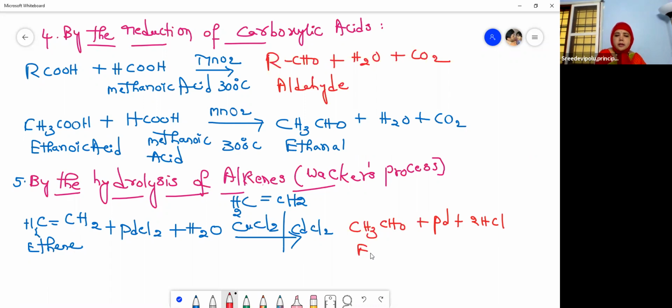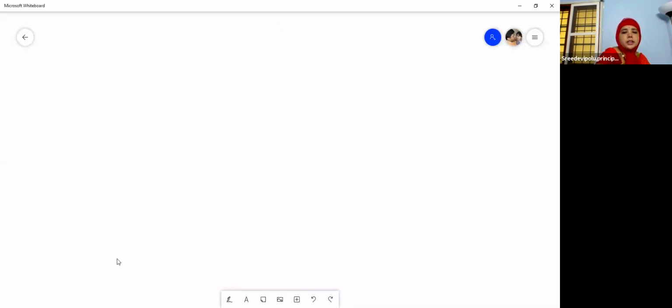Ethanal, acetaldehyde. So this is the Wacker process, and here by the hydrolysis of alkenes, aldehydes are obtained. Ethene gives acetaldehyde. What is the common name? Ethylene. Polythene, right?